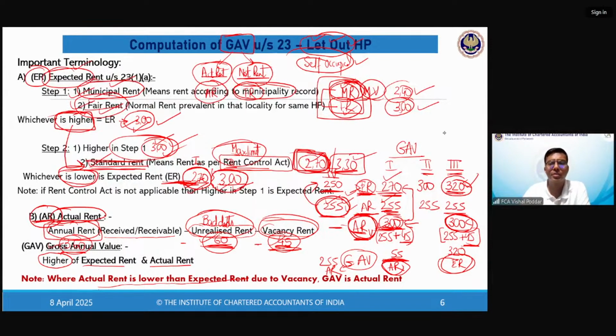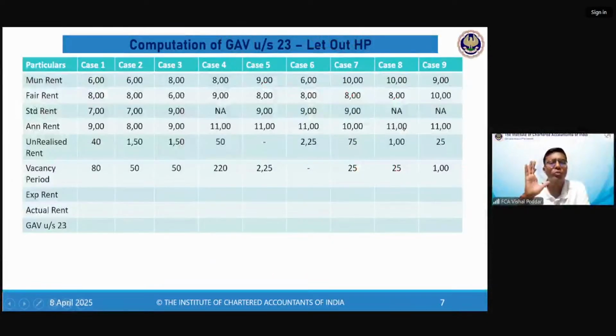तो थोड़ा सा लॉजिक से समझो. The act also does not want you to pay tax on ER. Please understand this. The act also wants you to pay tax on AR only. But if ER is still very high, then the act will say, I cannot do anything, pay tax on ER.